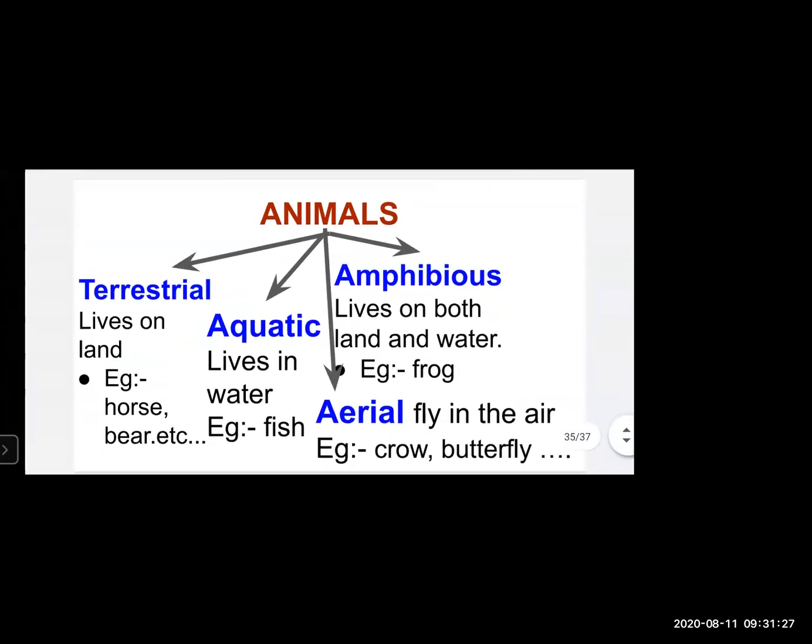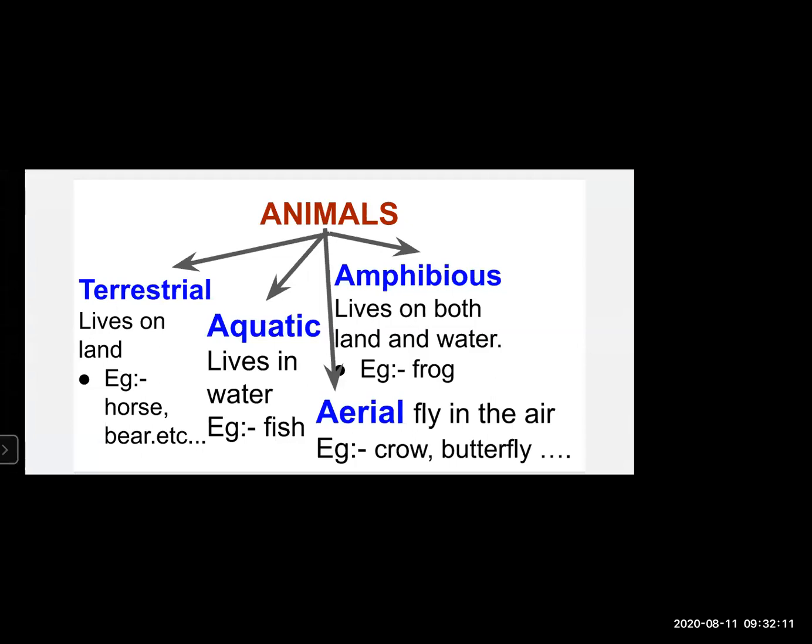So this is what we have learned in point number 4. Animals are classified as terrestrial animals, aquatic animals, amphibious animals, and aerial animals. Terrestrial animals are those animals which live on land. For example, horse, bear, etc. Aquatic animals are such animals which live in water. For example, fish, toad, salamander, etc.